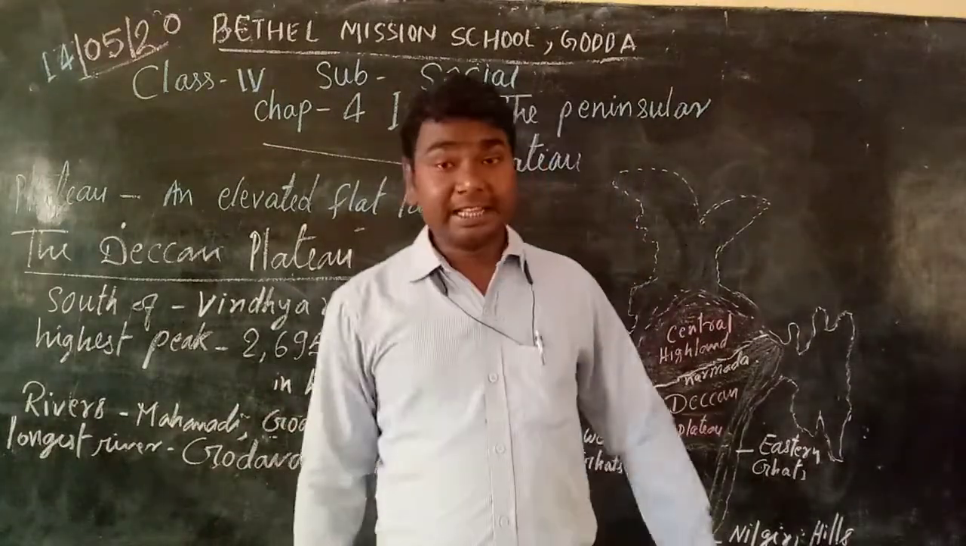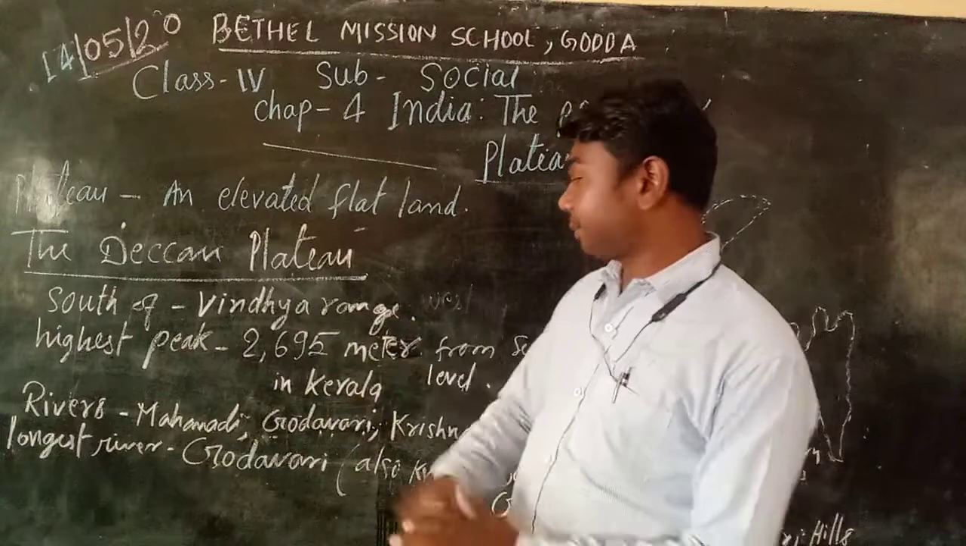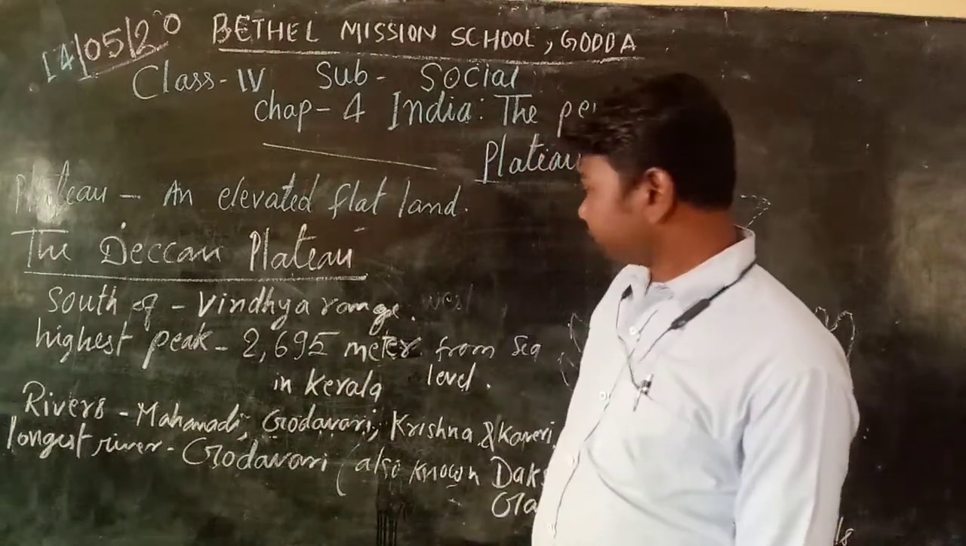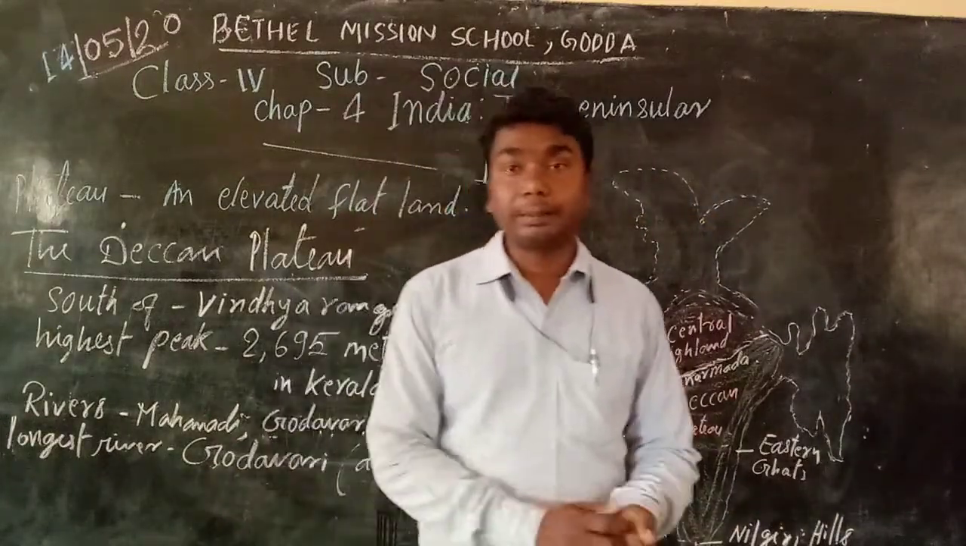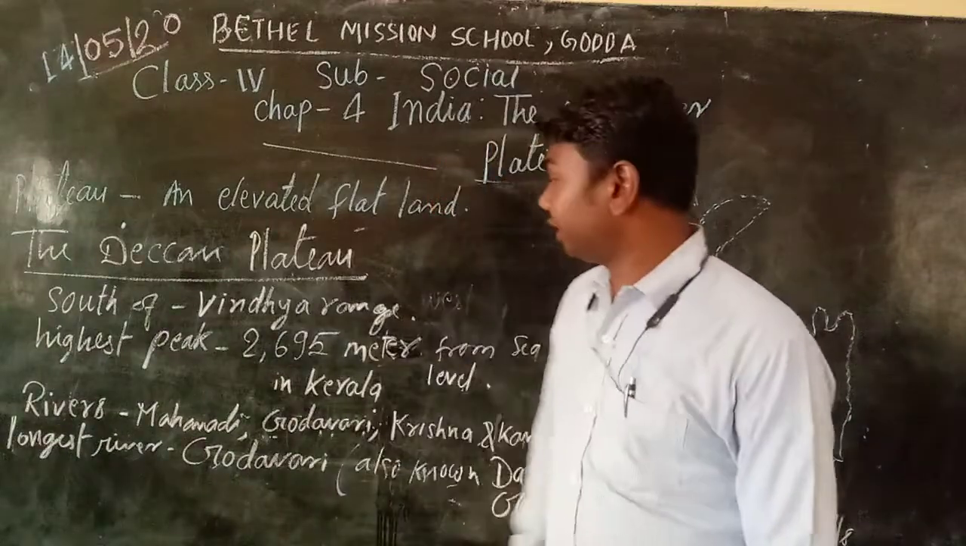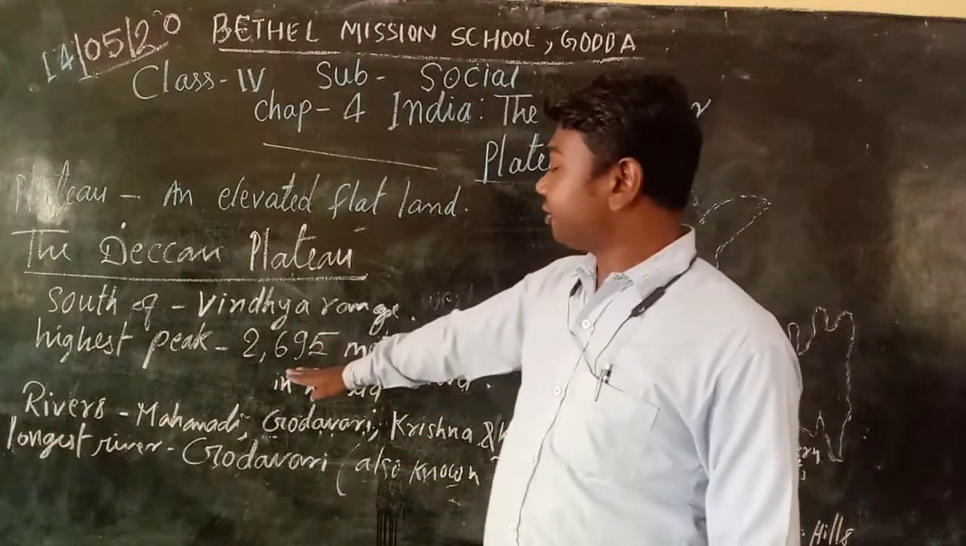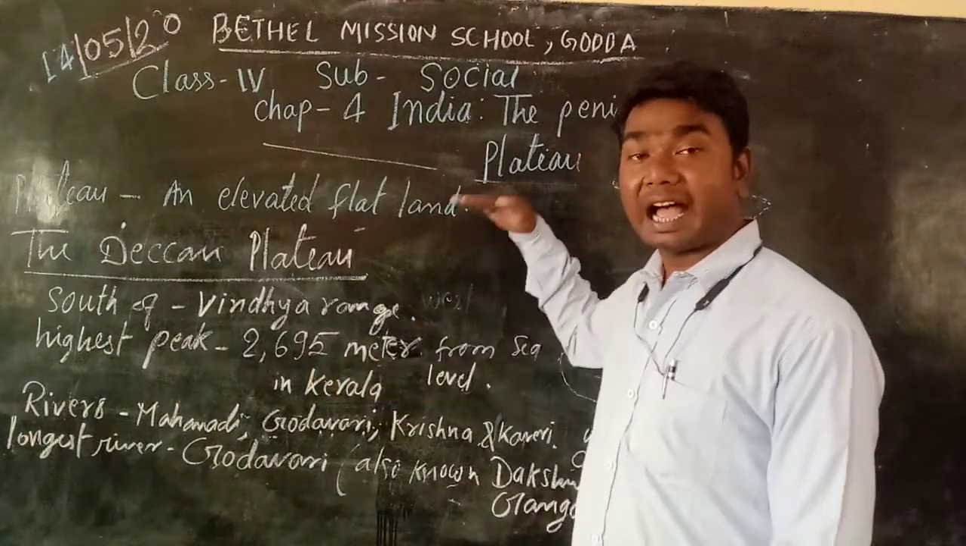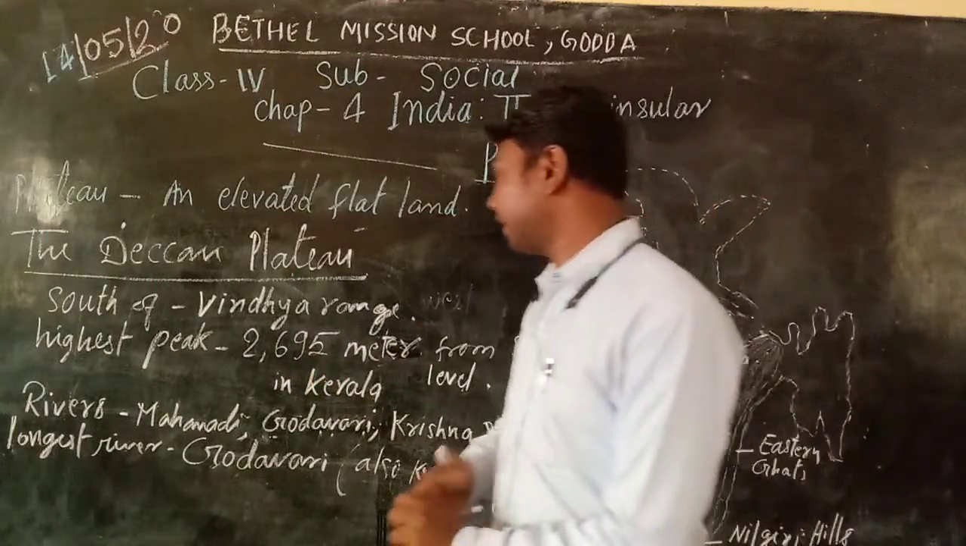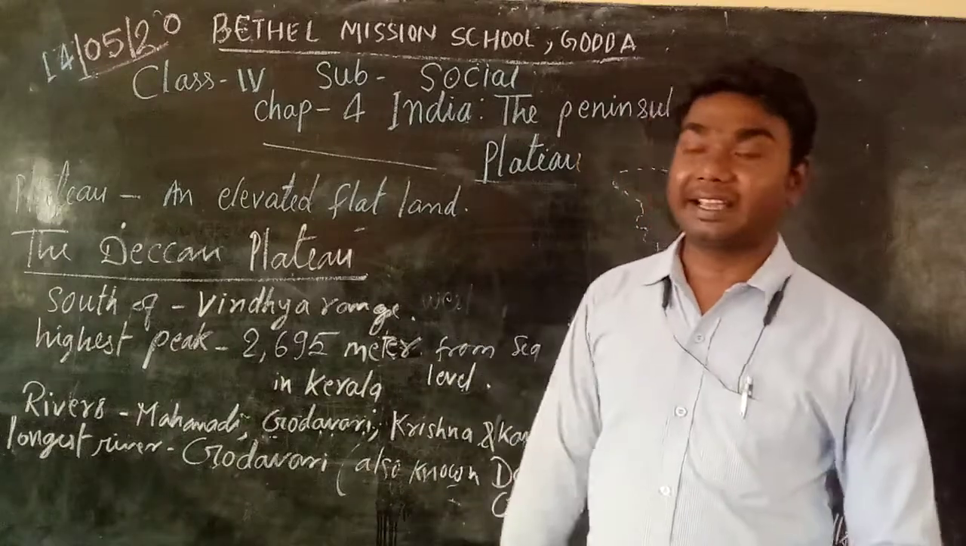Okay, so in this range, there is one highest peak that is called Anai Mudi. It is 2695 meters above sea level. This is situated in Kerala.